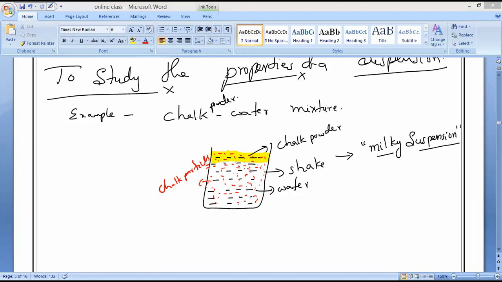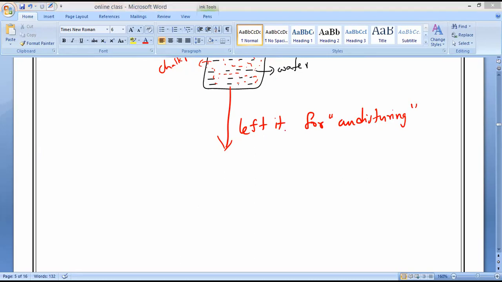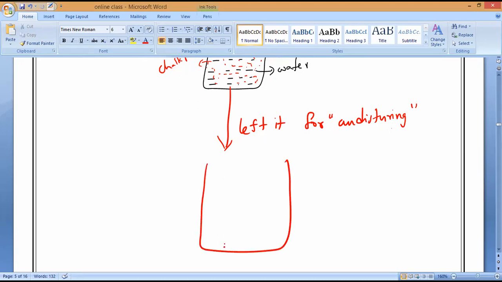Now, suppose you have shaken this very well, and if I leave it undisturbed, then what will happen? Anybody can tell me? Chalk particles will settle down, sir. Very good. So if you leave it undisturbed, all the chalk particles will slowly settle down. And you can see it will take some time to settle as they are very light.